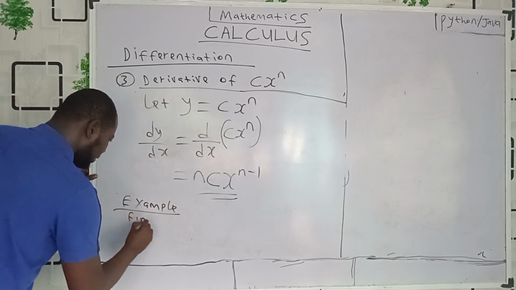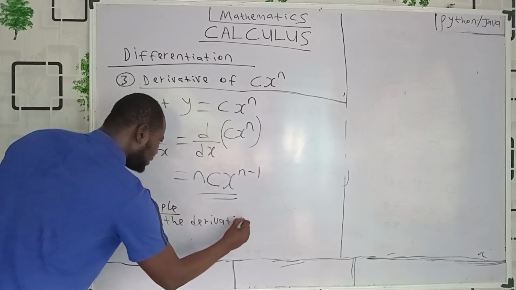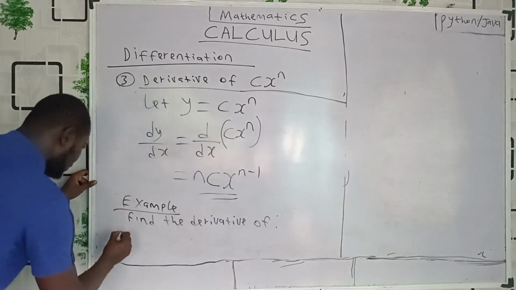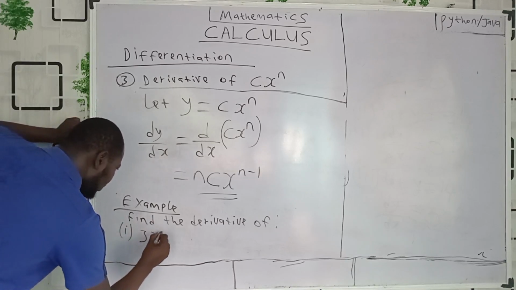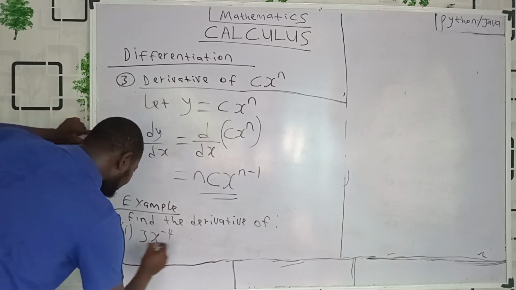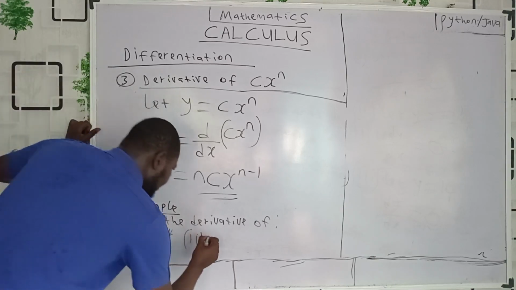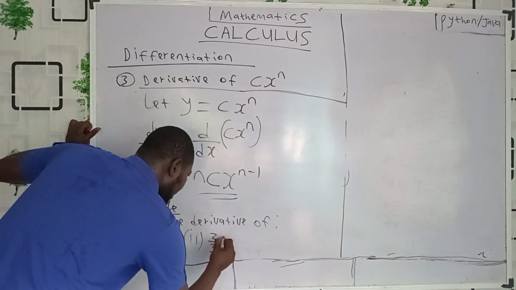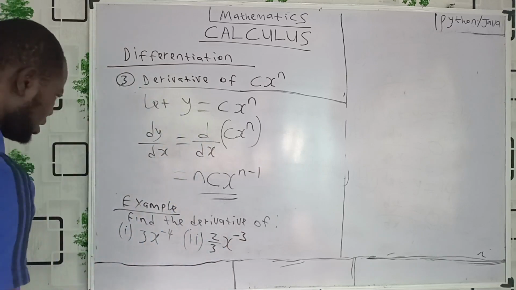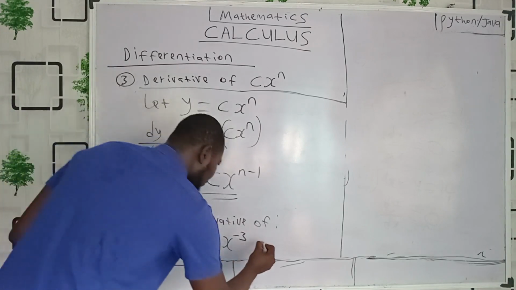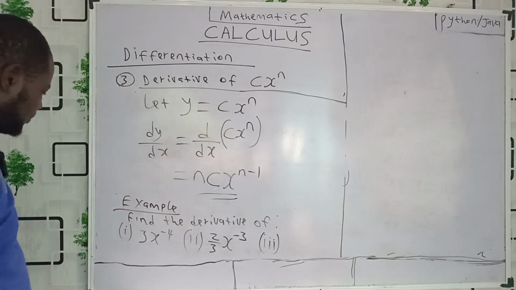Example: find the derivative of Roman figure 1, let me say, 3x raised to power minus 4. Let's go. Roman figure 2, can I say 2 all over 3 x raised to power minus 3? Are you getting it? All right. And Roman figure 3.